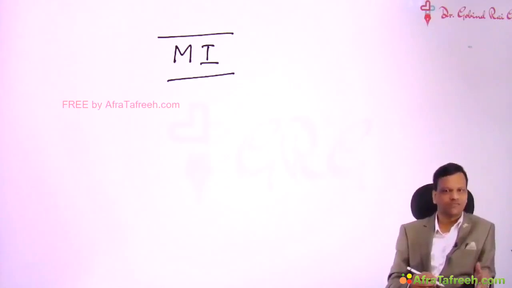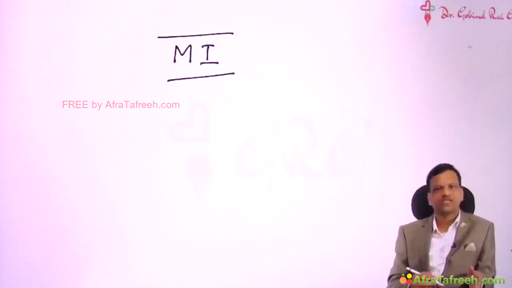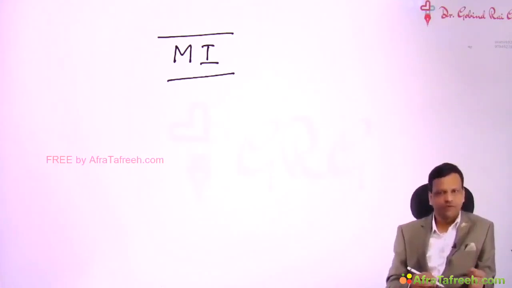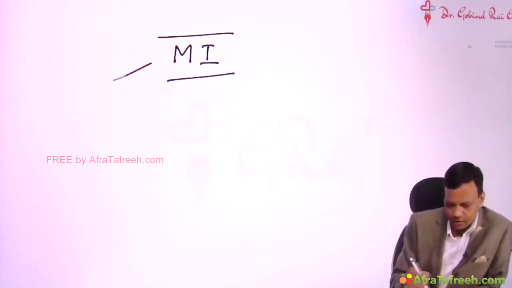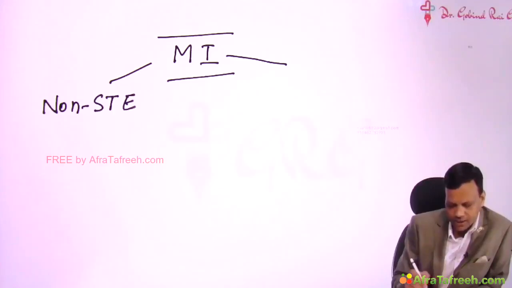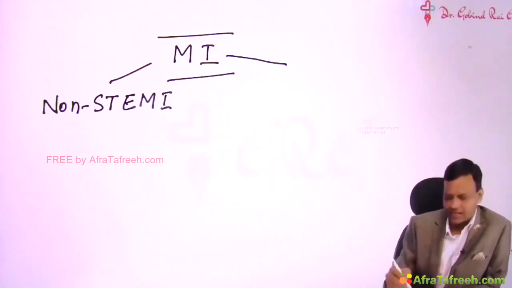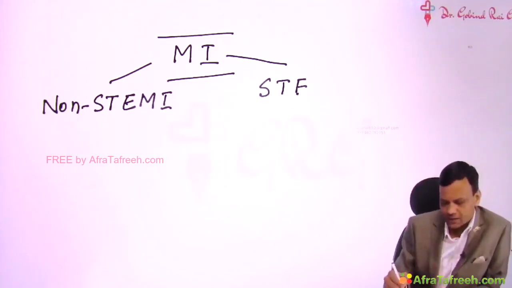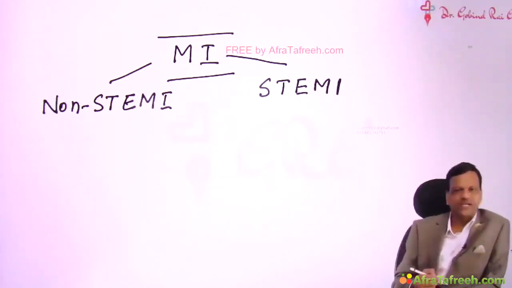And we know ischemia is reversible, infarction is irreversible. Basically, in angina, if the blood supply is restored, the heart tissue survives. Whereas in myocardial infarction, the heart tissue is already dead. So even on restoration of blood supply, that area cannot work again. So in myocardial infarction, for treatment purposes, we divide it on the basis of ECG finding into two types. One is called non-ST elevation MI, where in the ECG the ST segment is not elevated. And the second is called ST elevation MI, where in the ECG the ST segment is elevated.